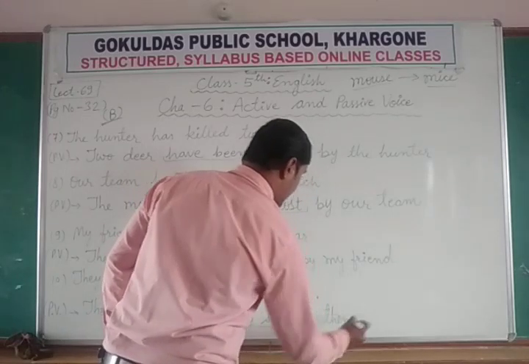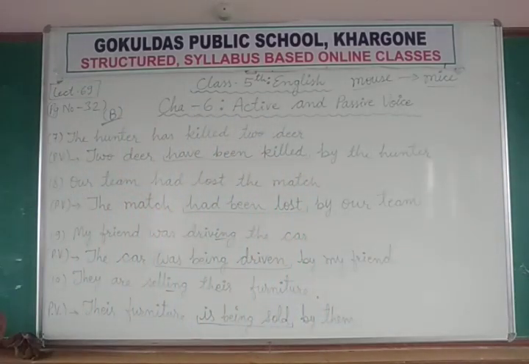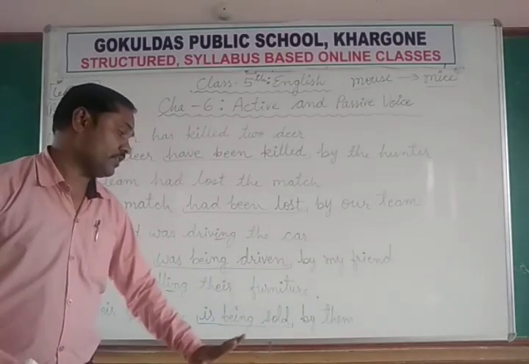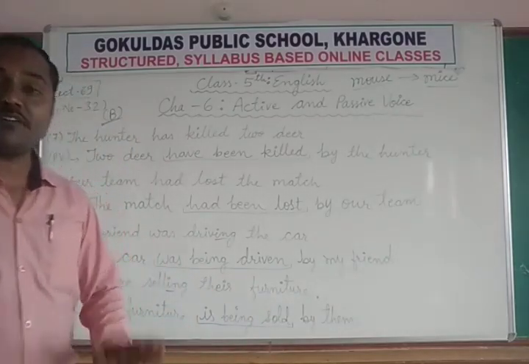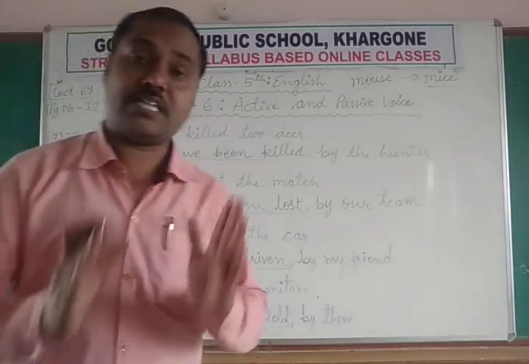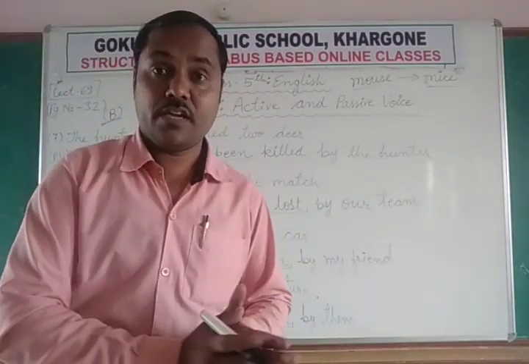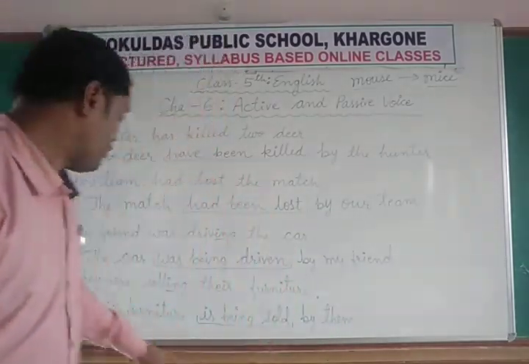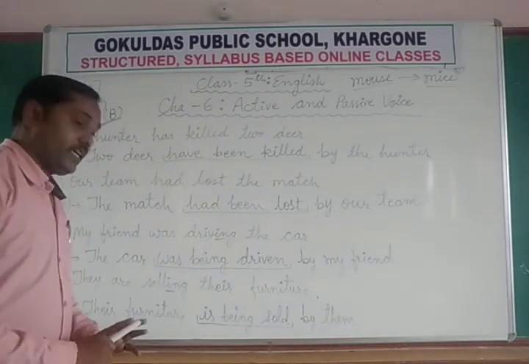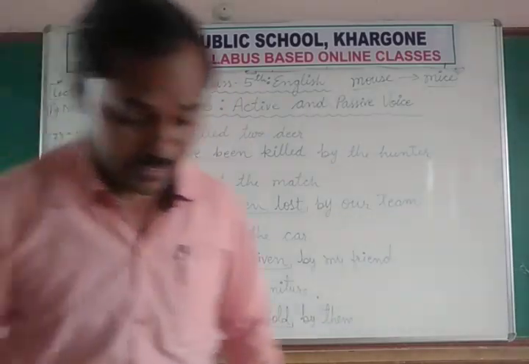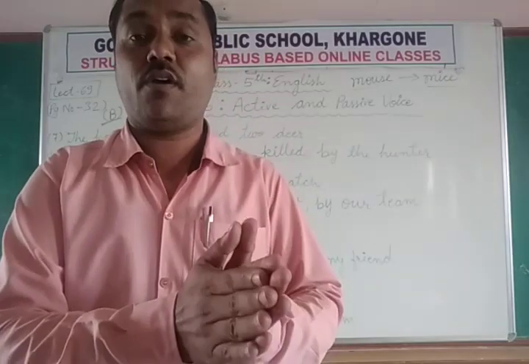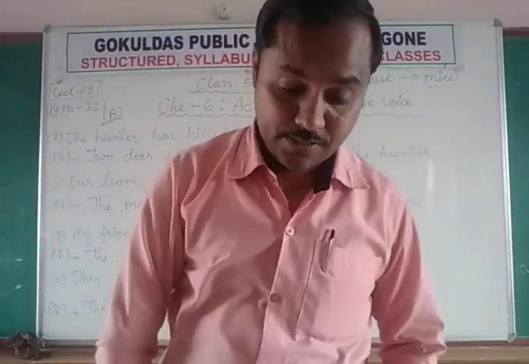Since it is a present tense, they are selling. So their furniture is being sold by them. उनका फर्नीचर उनके द्वारा बेचा जा रहा है. Okay, that's why we use is. Okay, so that is how to solve this, or how to convert this active voice into passive voice.